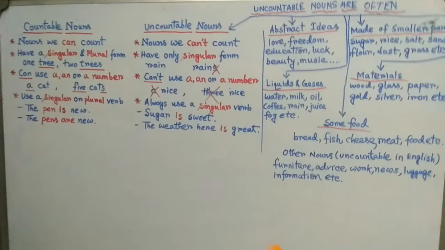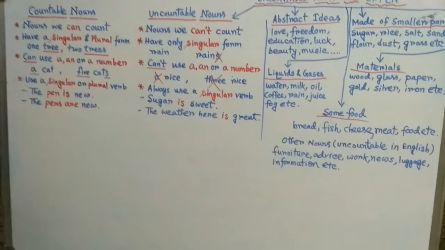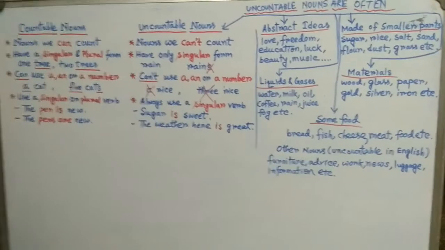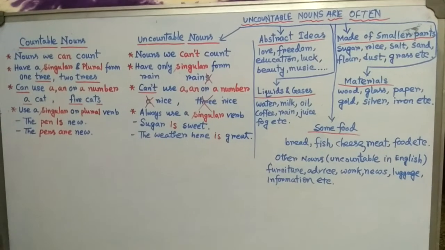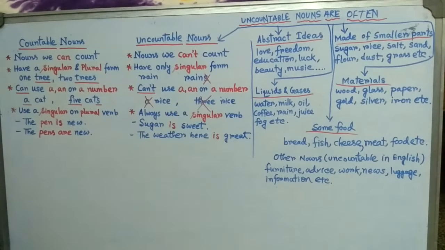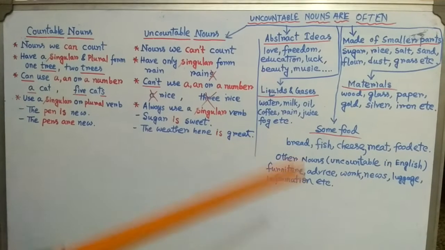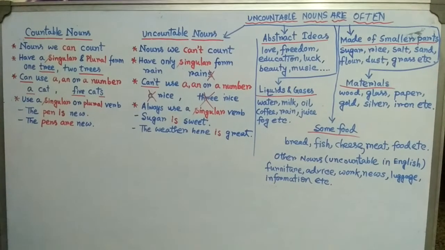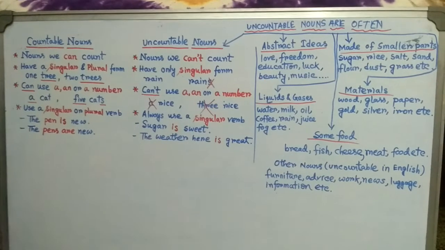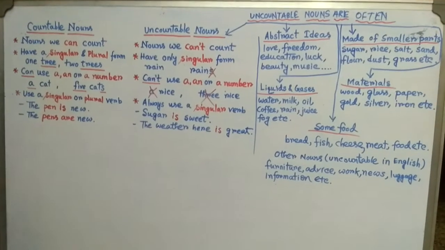Here also we are counting the container or the measurement in which we are measuring. But these as a whole we cannot count. Understood? Some more examples, of this type of uncountable noun: rice, salt, sand, flour, dust, grass, etc. Okay.